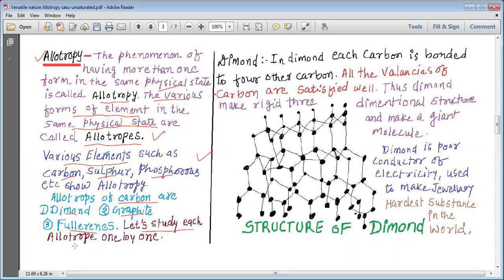Let us study each allotrope one by one. So now we are going to study these allotropes one by one. Let us please pay attention to the allotropes of carbon.